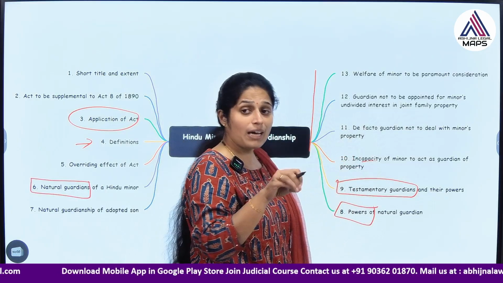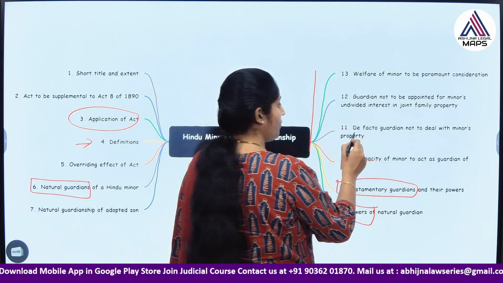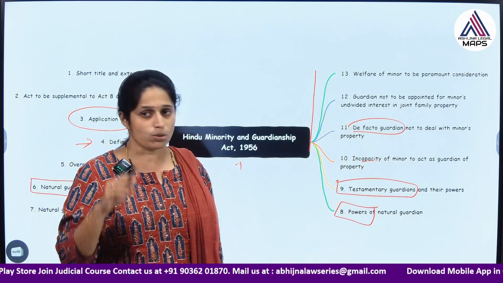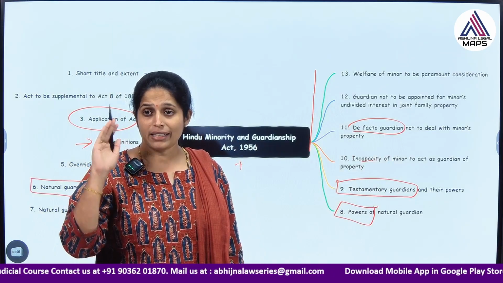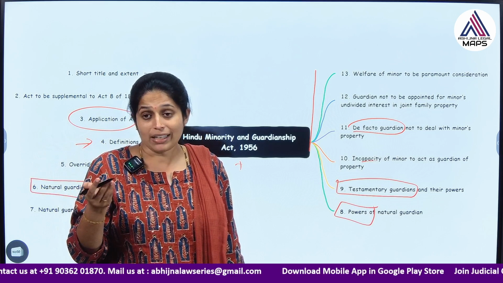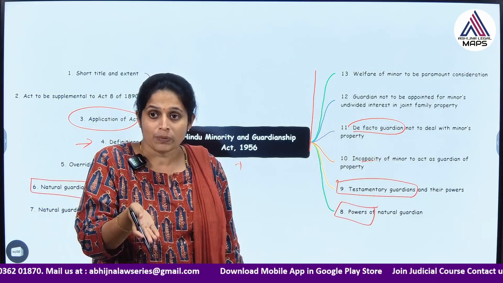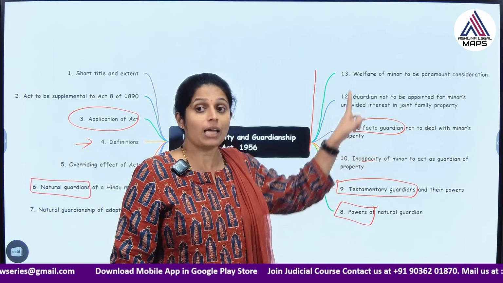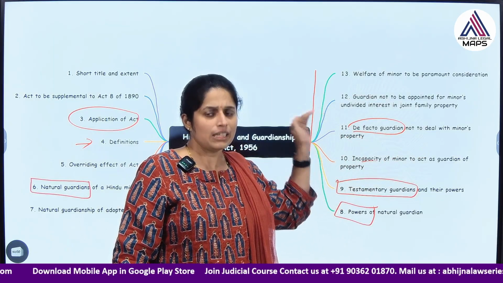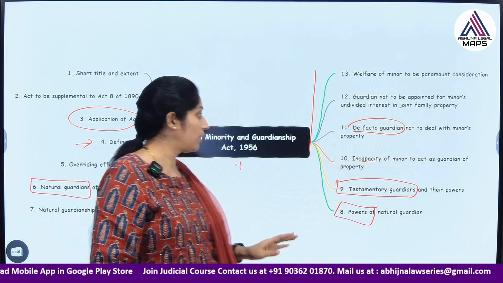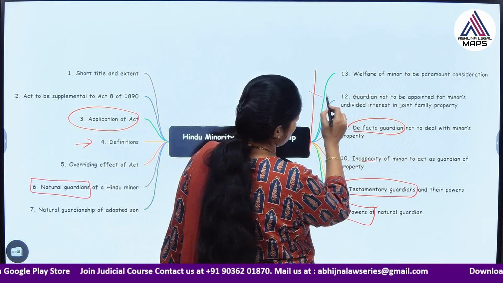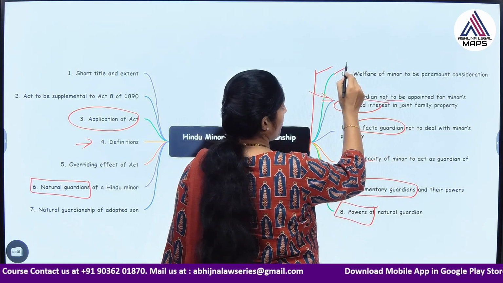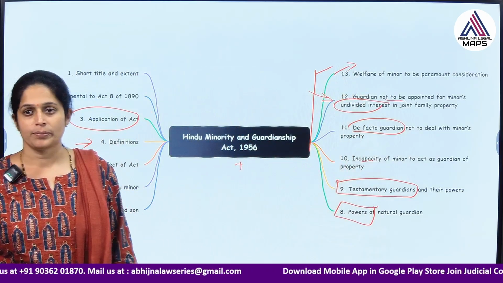A minor cannot be the guardian of another minor, that is one thing. And a de facto guardian cannot deal with the minor's property. The act does not recognize a de facto guardian in respect of the minor's property. Maybe a de facto guardian can be guardian for the minor's person, but nowhere does it say that a de facto guardian can be the guardian of the minor's property. It completely prohibits de facto guardianship relating to a minor's property. And as I already mentioned, a guardian is not to be appointed for a minor's undivided interest in joint family property. Section 13: welfare of the minor to be of paramount consideration, right.